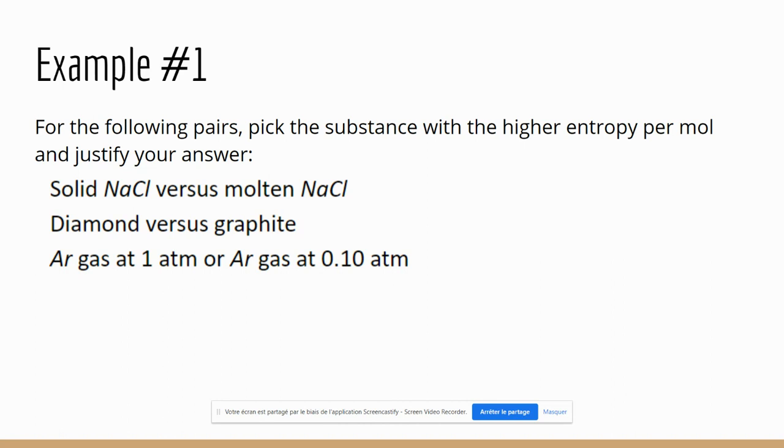So the molten NaCl will have higher entropy. If something's a liquid, there's more randomness. Graphite is less of a rigid structure than diamond, so graphite is more disordered. And then at 0.10 atm, there are more possible ways for the gas molecules to be oriented, as there's more space for them to move about, so they will have higher entropy.